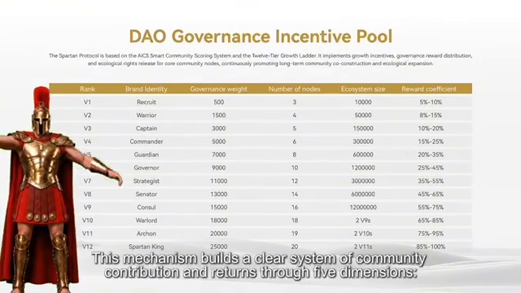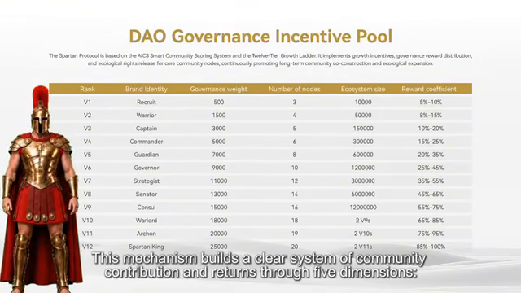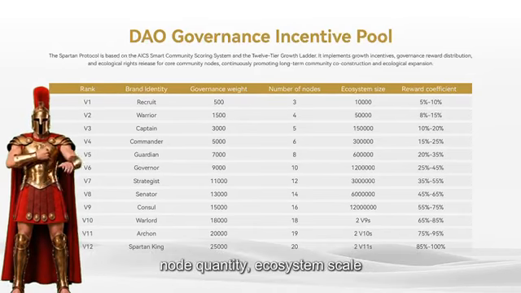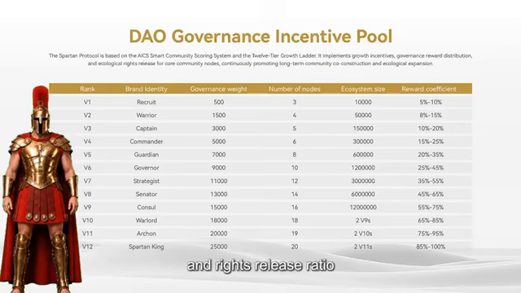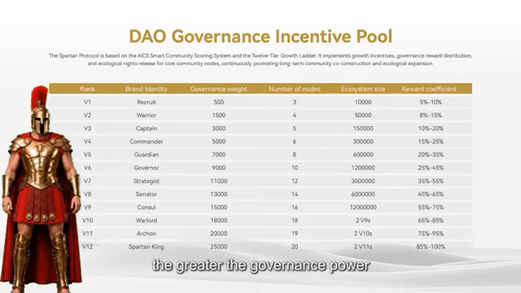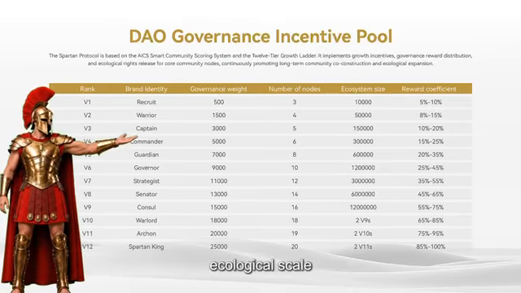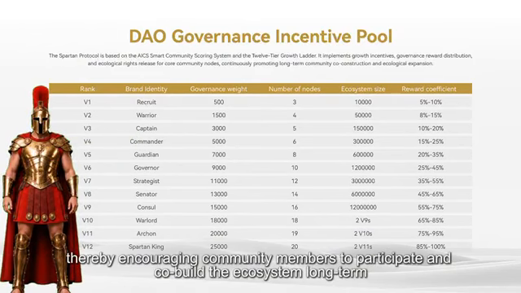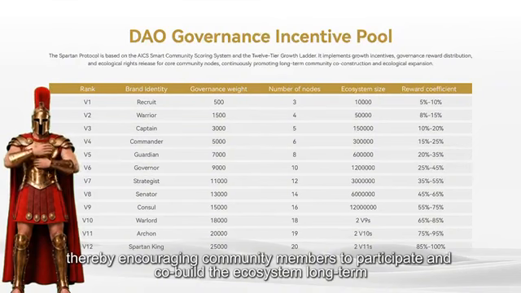Summary: this mechanism builds a clear system of community contribution and returns through 5 dimensions: level growth, governance weight, node quantity, ecosystem scale, and rights release ratio. The higher the level, the greater the governance power, ecological scale, and rights release ratio, thereby encouraging community members to participate and co-build the ecosystem long-term.